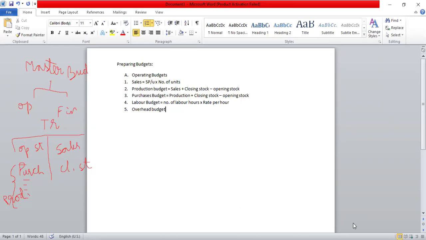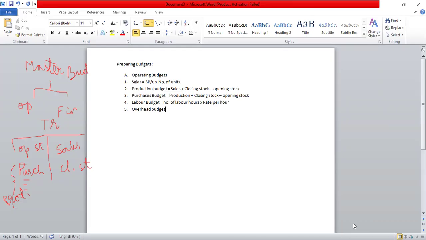See, administrative budget is always a fixed budget. So administrative budget, the same amount would be forecasted for the future. Selling and distribution again could be variable, fixed, and semi-variable. Any component of that can be included in the budget. So a list of items like starting from sales budget.